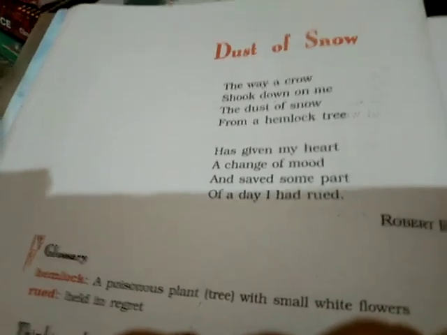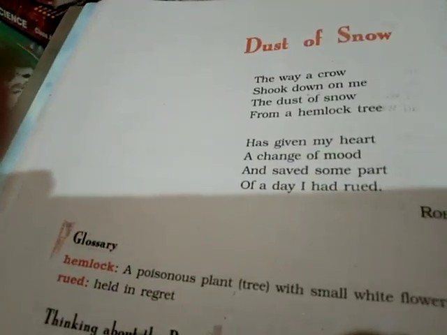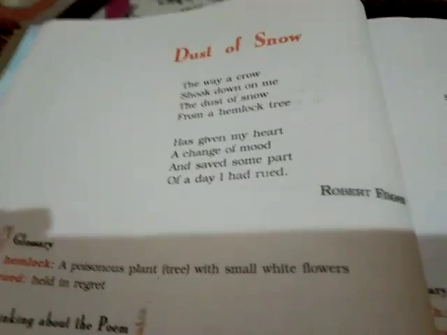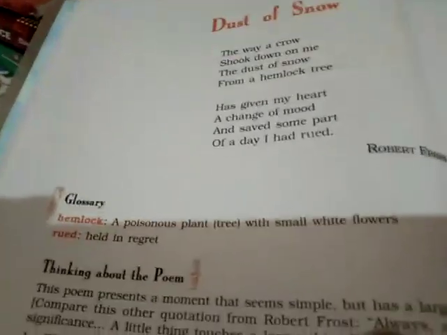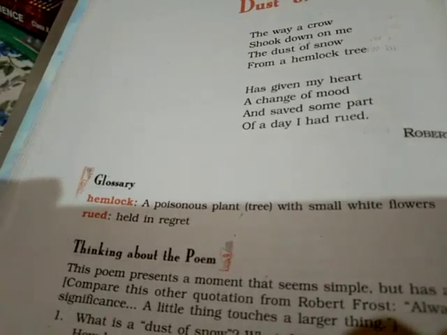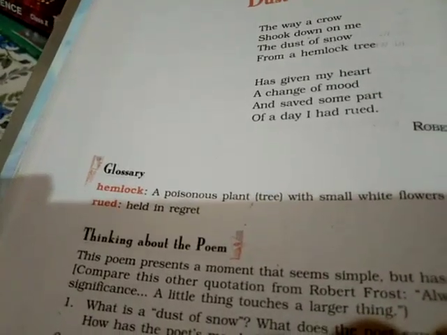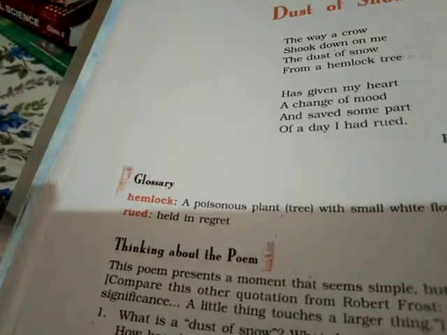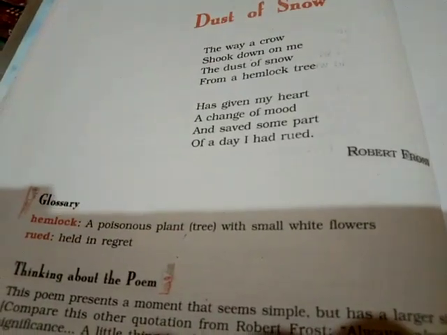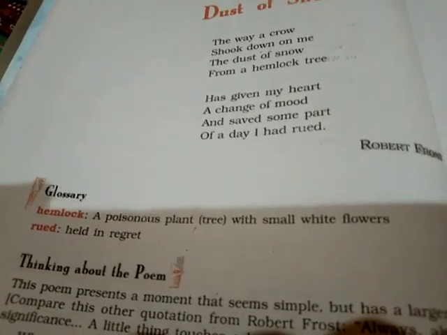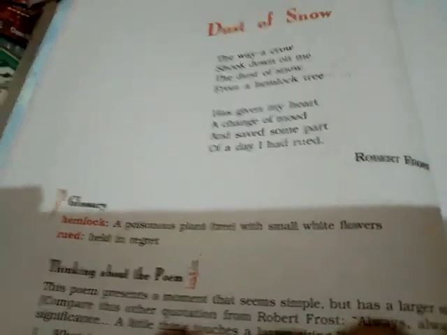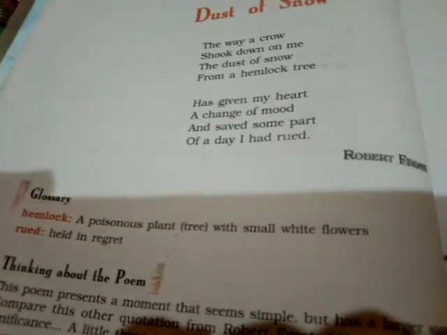"The way a crow shook down on me the dust of snow from a hemlock tree." So basically, what is the meaning or explanation? In this stanza, the poet is talking about a winter day when all the treetops were covered in masses of snowflakes, meaning all the trees were covered in snow. It was a winter day, or a day of the winter season. This was the North American conifer. It is a kind of tree. The name of the tree is hemlock.